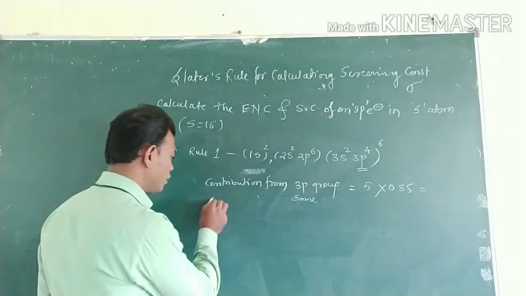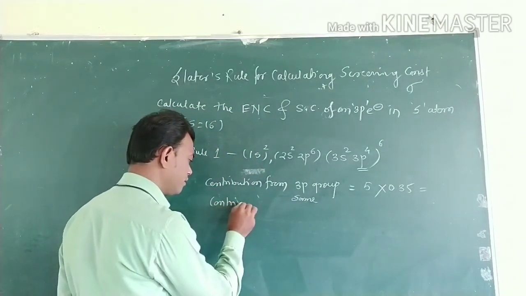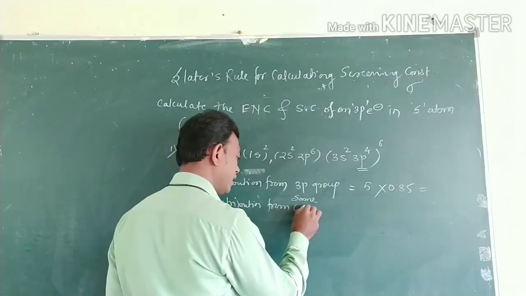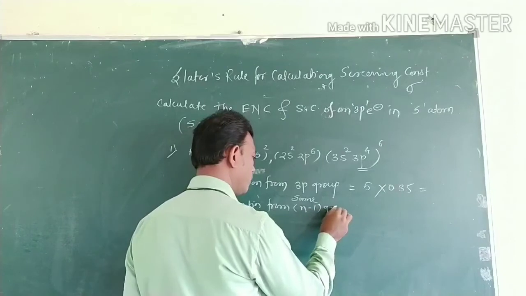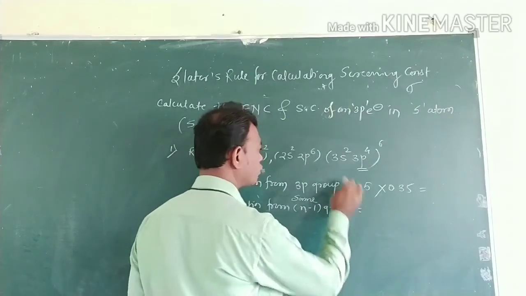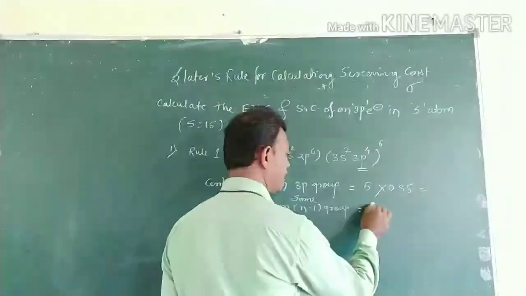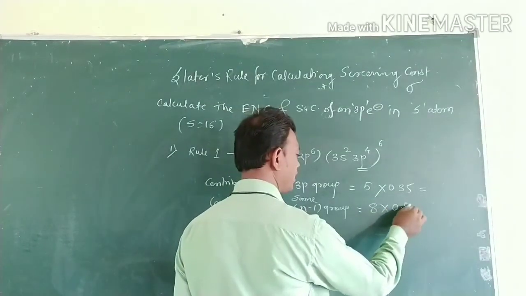Then the contribution from the n-1 group. The n-1 group means 3 minus 1, that is 2. Here the total is 8 electrons, each contributing 0.85.